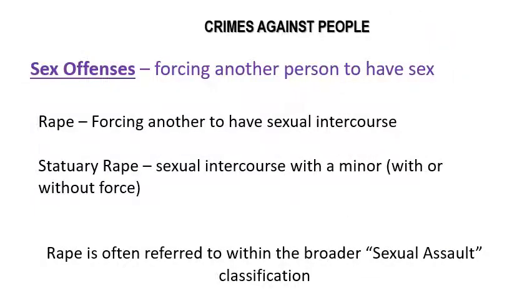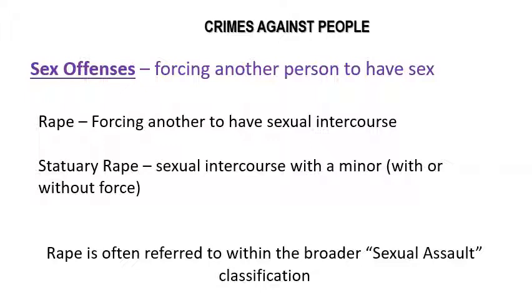Other crimes against people are sex offenses. This is when a person forces another person to have sex with them. Rape is when you force another person to have sexual intercourse. Statutory rape is a specific type where there is sexual intercourse with a minor, with or without force, it doesn't matter. If there is sexual intercourse with a minor, somebody under 18, we get rid of the idea of with or without force.